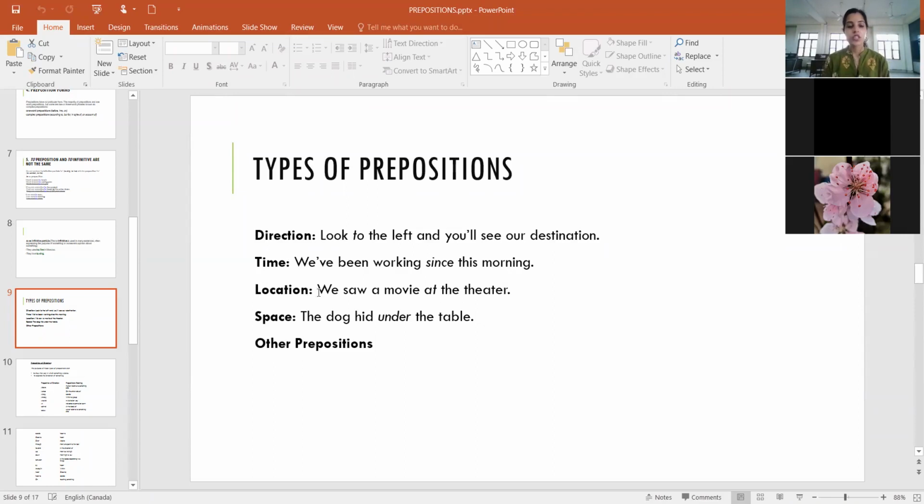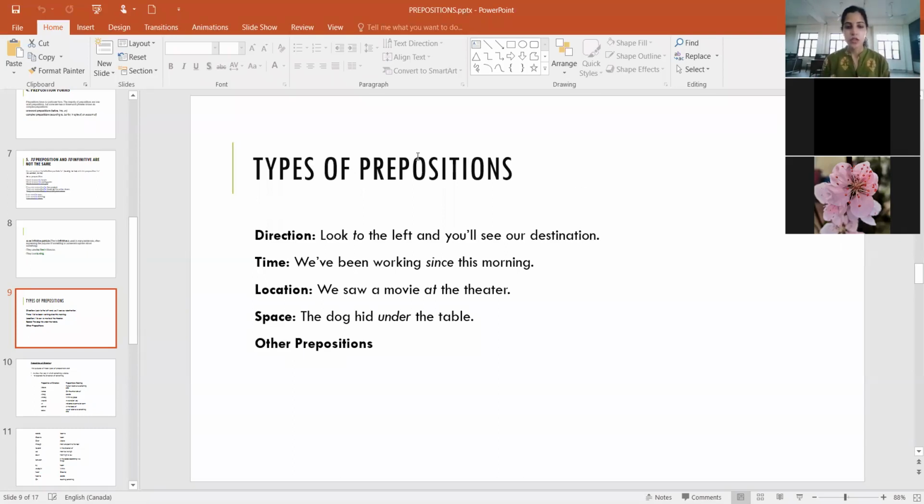Then we have location. We saw a movie at the theater. So movie kahan pe dekhi? Theater mein. So it is helping us know the location. Then we have some prepositions which help us know the space, like the dog hid under the table. Right? So which space is being occupied by the dog? The dog is hiding under the table. And then some prepositions which do not correctly fall in any of these categories, we have just put them in the category of other prepositions, right?